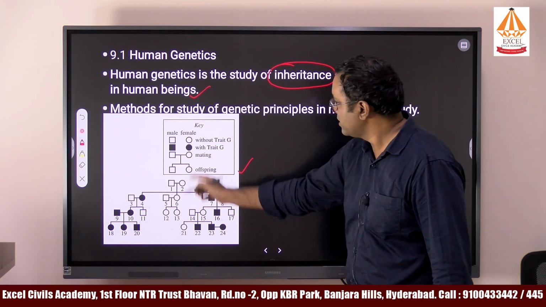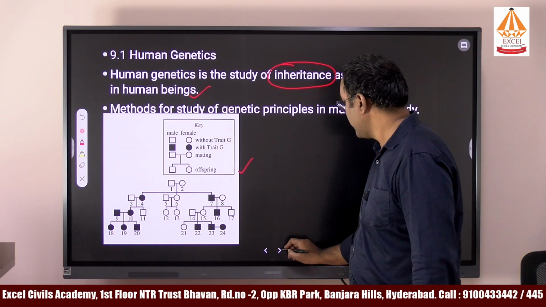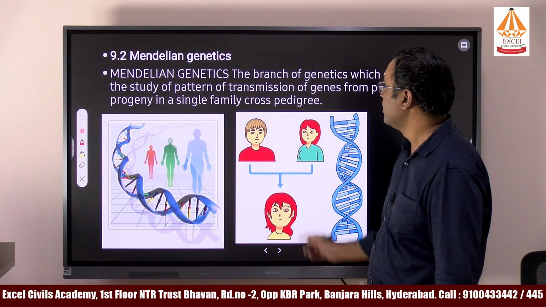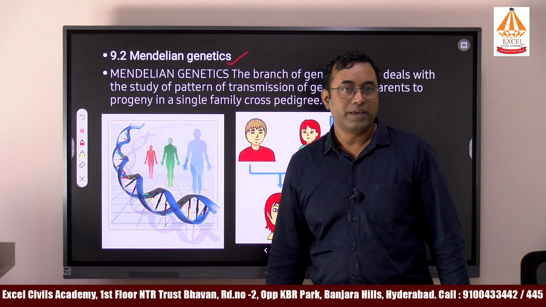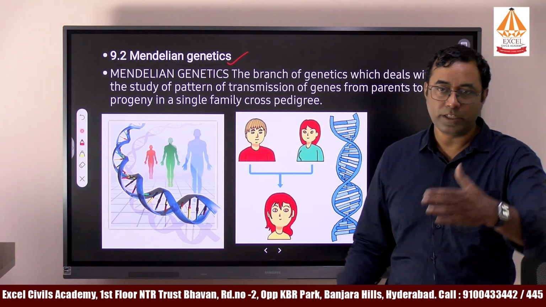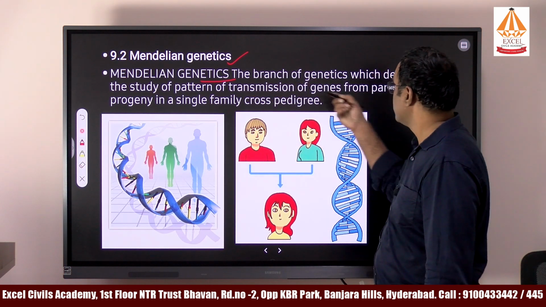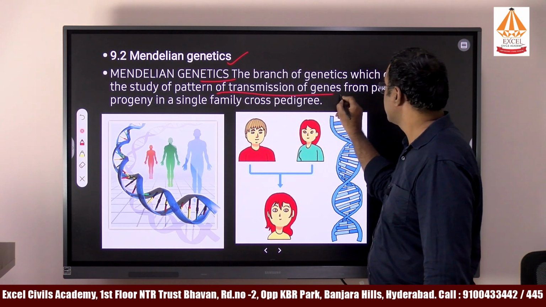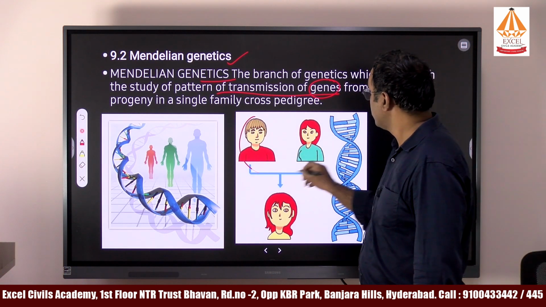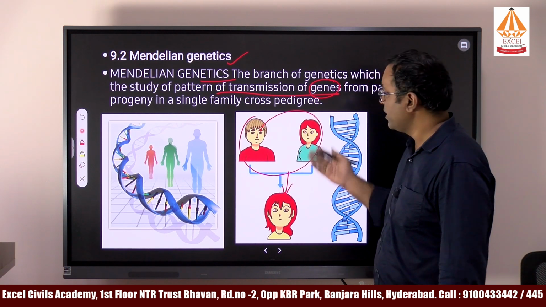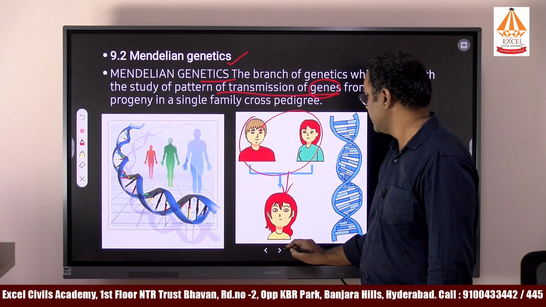Example over here I have mentioned, this is considered to be one of the charts related to pedigree analysis. Okay, so that is helpful in identifying different types of diseases. Okay, next one is about Mendelian genetics. So Gregor Mendel is one of the persons who has given different laws with respect to inheritance, and this Mendelian genetics is used to study the different patterns of transmission of genes from one generation to another generation. So from parents to children, how the genes are transferred and what are the different methods involved in it will be studied in Mendelian genetics.